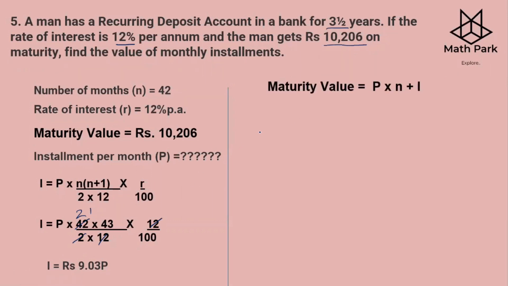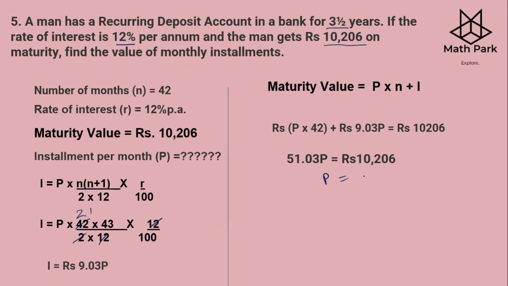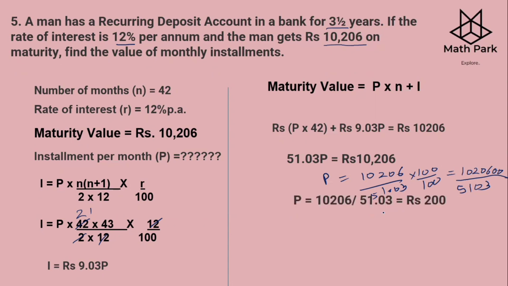Now the maturity value is P into N plus I. So N is 42. So 42P plus 9.03P. 42 plus 9.03, we get this as 51.03P, equal to 10,206. So you get P is equal to 10,206 divided by 51.03. Multiplying by 100 to both, you get 1020600 divided by 5103. So you have 5103 twos. This is how you get 2 times 100, which is 200 rupees is your P. So this is how the monthly installment is rupees 200.